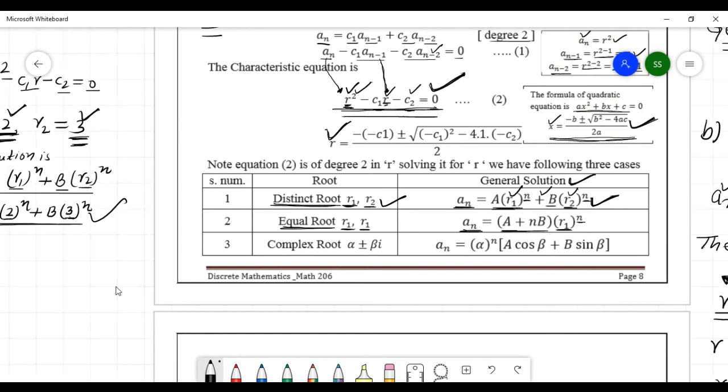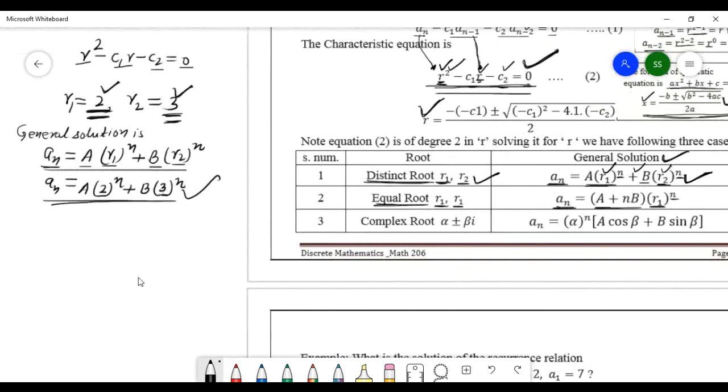Let me write here. Suppose the solution is r equals 3, 3, the same. How to write the general solution? You will write a_n equals A plus nB, and here you will write 3, the same, to the power n.